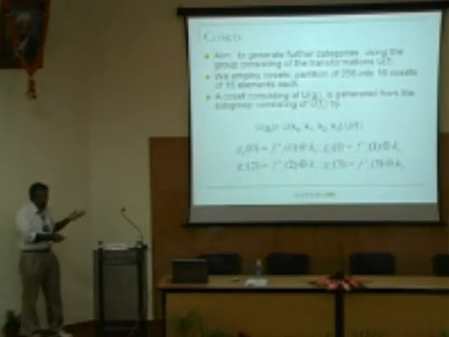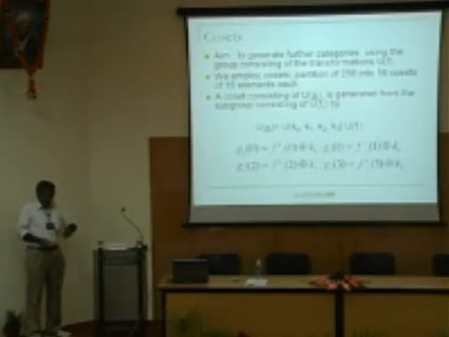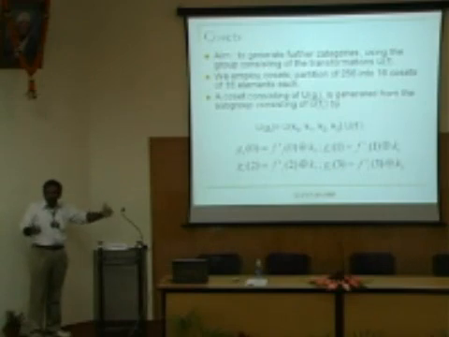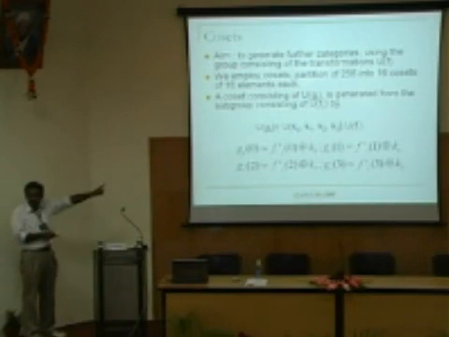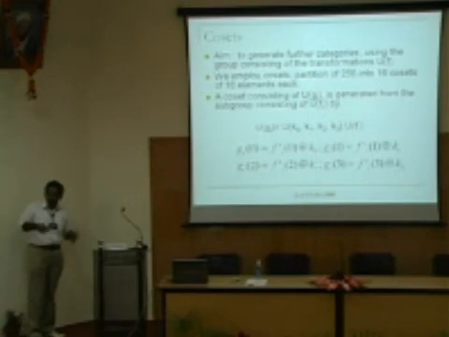And the group multiplication is actually addition modulo 2 here. I generate another 16 elements, and so on and so forth. So we can see that all the 256 functions that are possible actually belong to different cosets which are generated by the subgroup. Now it's a different question as to how many subgroups there are having 16 elements. We will come to that later.